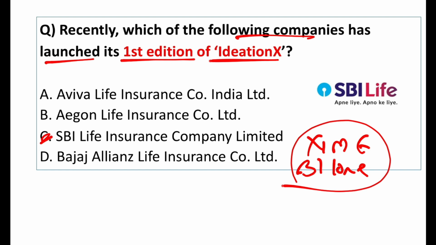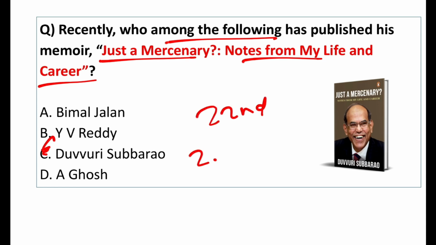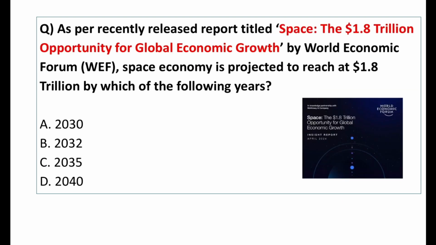Is that clear? Who among the following has written the book Just a Mercenary, Notes from My Life and Career? So this book is written by P. Subba Rao, the former governor of the RBI. He was the 22nd governor of the RBI. He was the governor from 2008 to 2013. And I have got a personalized book from him. So that was a very honorable moment for me.